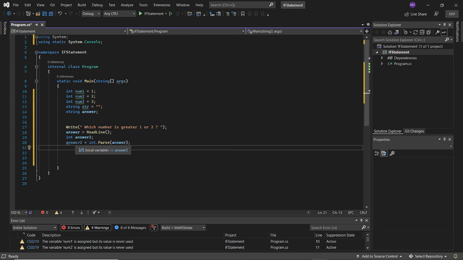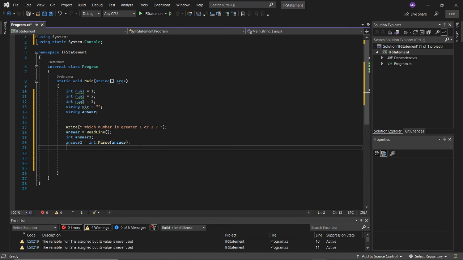And because this variable is on the left and I have an equal sign, that means I'm putting the value that's here on the right into this variable, which will be anything that I put inside of this answer string.